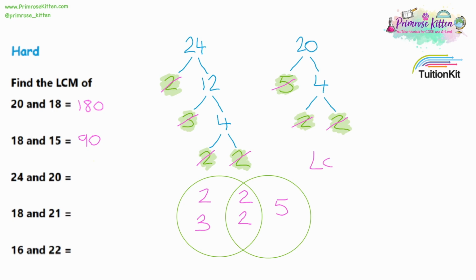So the lowest common multiple will be all of those numbers multiplied together. So 2 times 3 times 2 times 2 times 5. So doing our multiplication one step at a time. 2 times 3 is 6. 6 times 2 is 12. 12 times 2 is 24. And then with 24 times 5, well, 20 times 5 would be 100. 4 times 5 would be 20. So 100 plus 20 is 120. The lowest common multiple of 24 and 20 is 120.